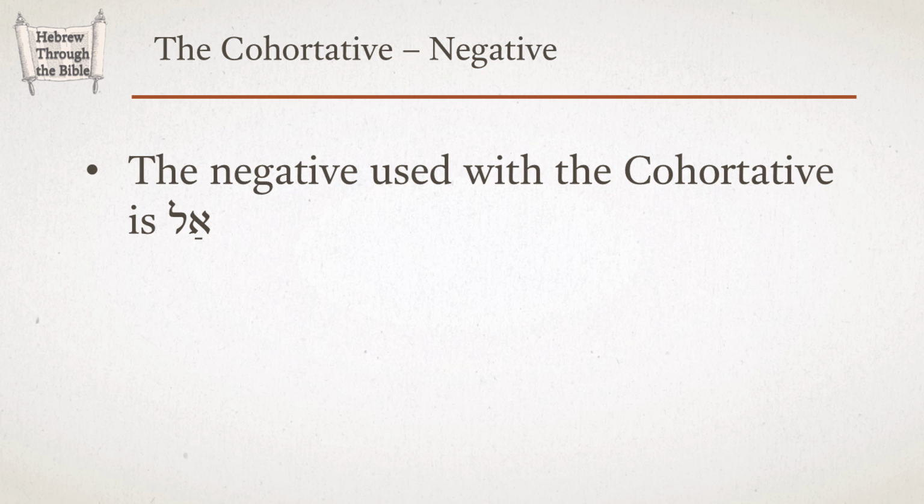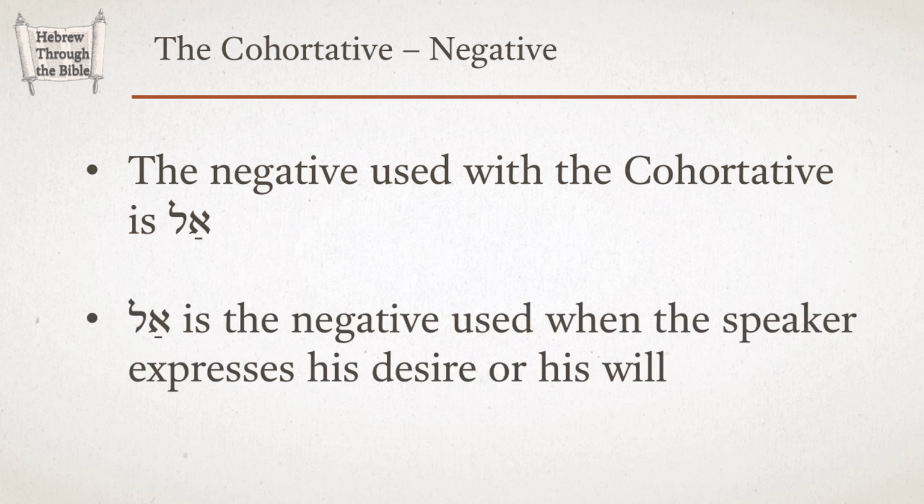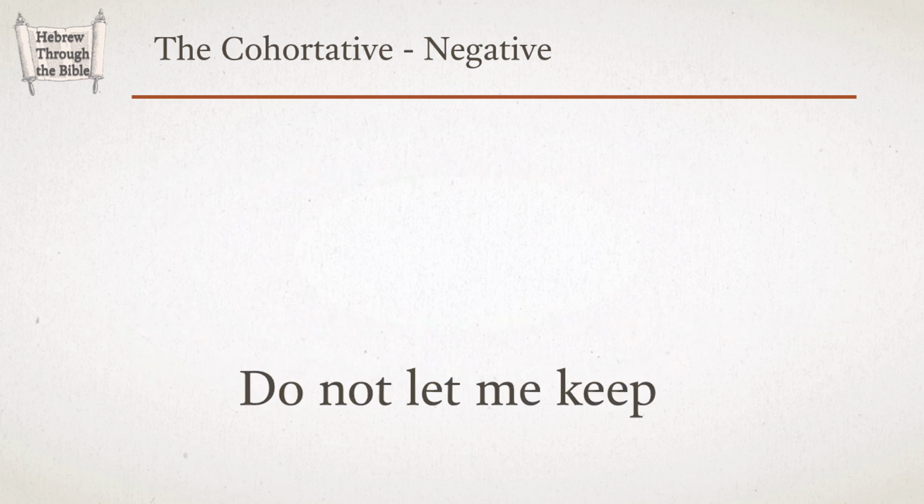It is also worth noting that the negative used with the cohortative is the negative al. We have already seen this negative in the immediate prohibition with the jussive. It is the negative used with verb forms like the cohortative where the speaker expresses his desire or his will. So if you want to say, do not let me keep, you say, al eshmerah. The negative with the cohortative is al.